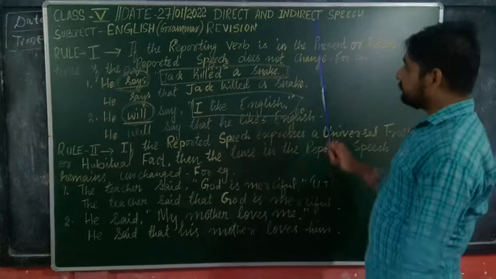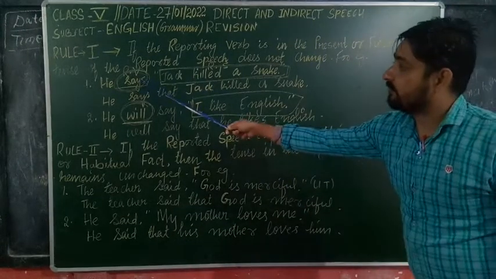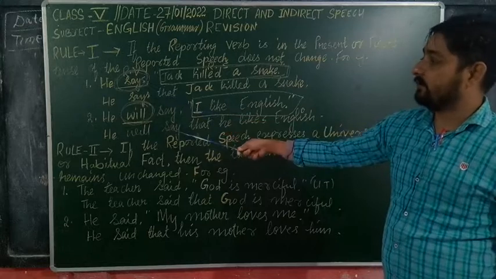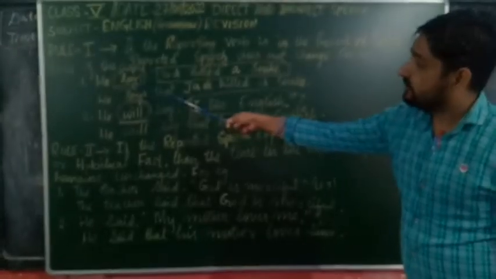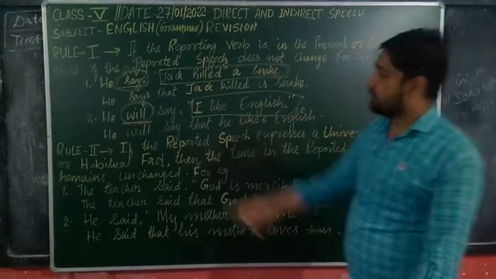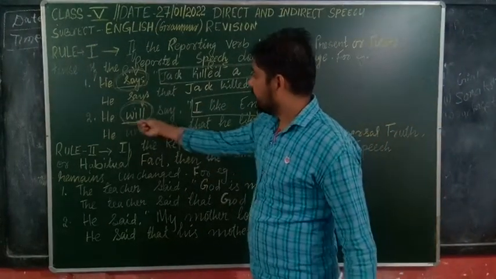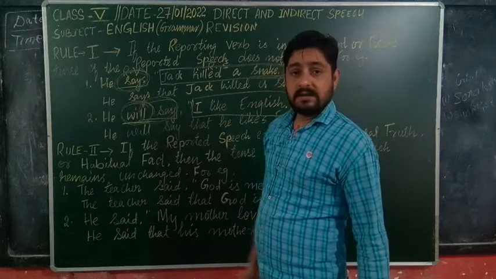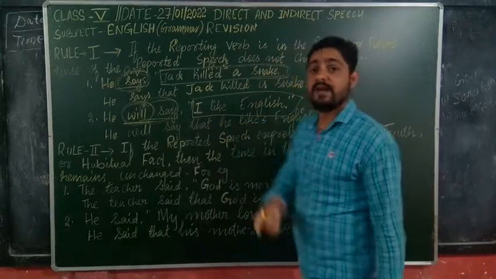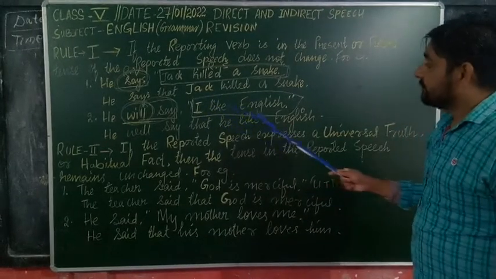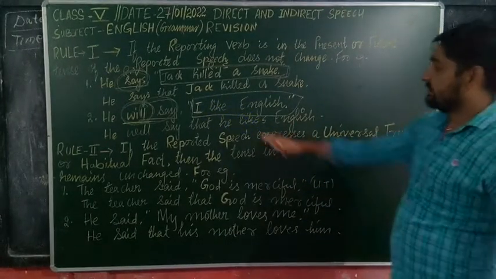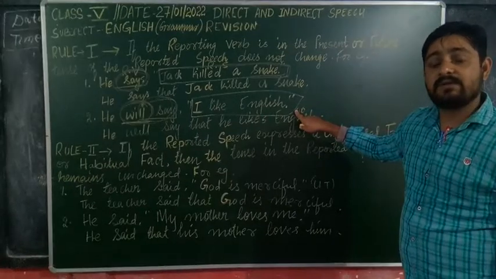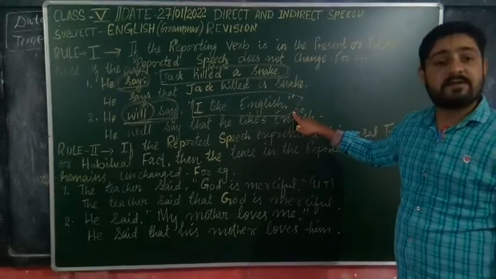When do we not change it? If this reporting verb, "says" in present, "will say" in future, is in present or future tense, then the tense in the reported speech will remain the same.